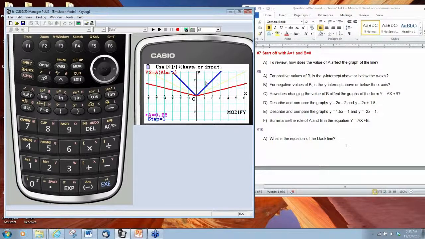So what we can do then is think in terms of, as the values of A increase, we get a narrower graph, a narrower function. As the values of A decrease and get closer to 0, we're going to have a much wider function. Now, let's see what would happen if A was equal to 0. So if you type in 0, very interesting, we get a horizontal line. If the value of A is 0, we're going to be multiplying any value of x times 0. So this means y equals 0.